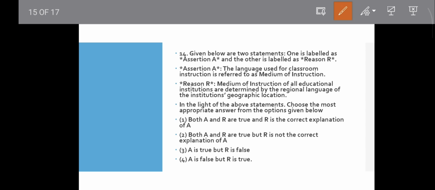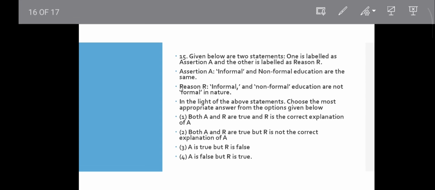It is true, but the medium of instruction of all educational institutions is not always determined by regional languages. That's why R is incorrect. Obviously, if R is incorrect, then option 3 will be correct. Okay, move to the next question.